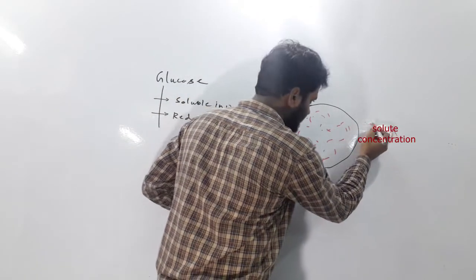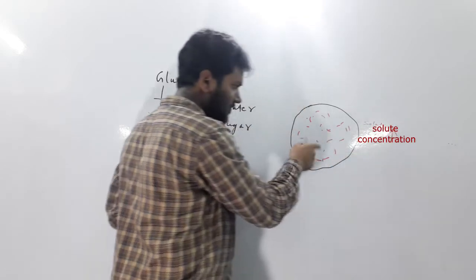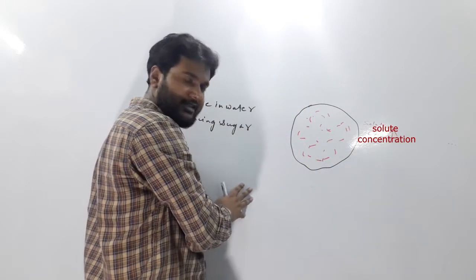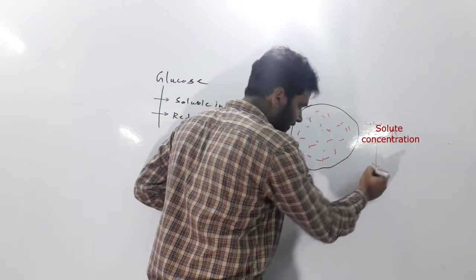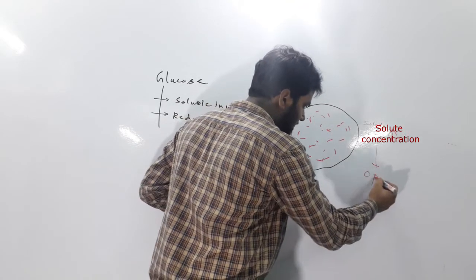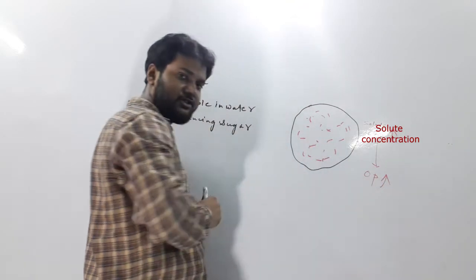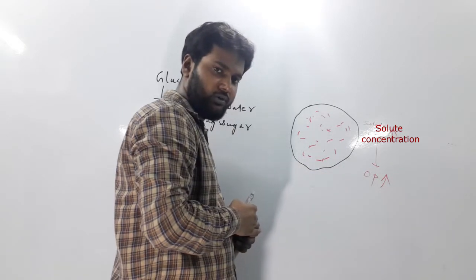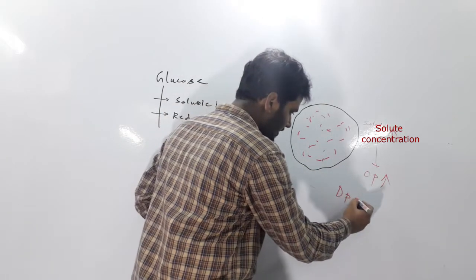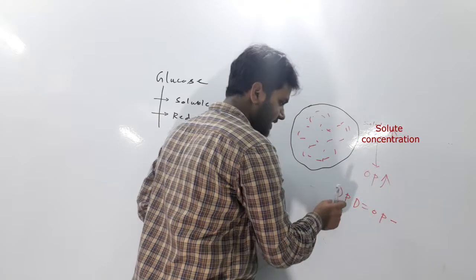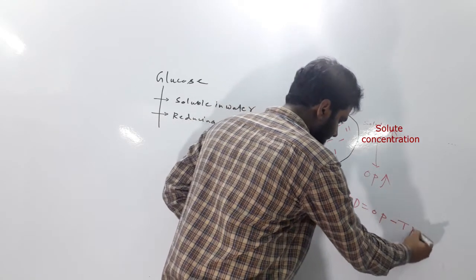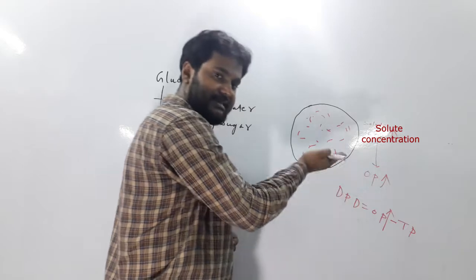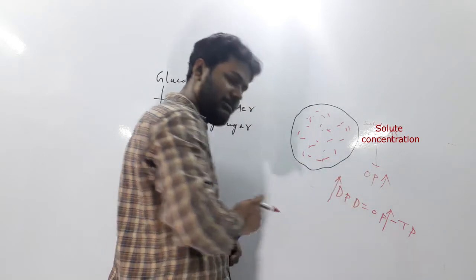Actually it is the solute concentration of the cytoplasmic solution that increases, so the osmotic pressure of the solution will increase. You all know the simple formula of diffusion pressure deficit: DPD equals OP minus TP. If osmotic pressure increases, then DPD will increase.